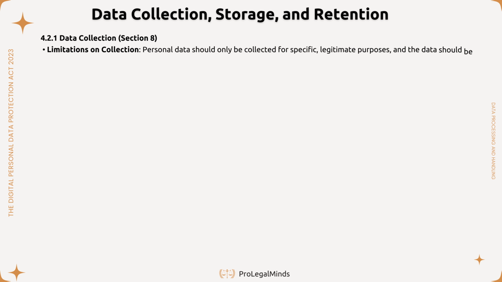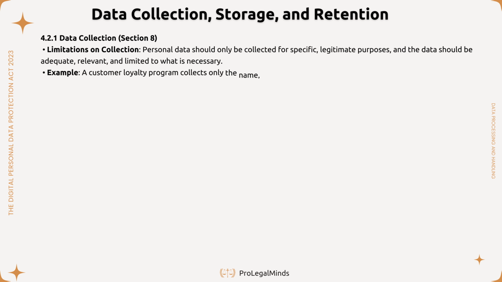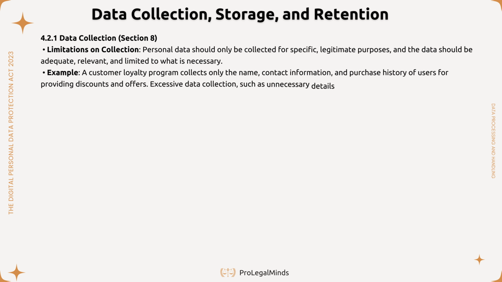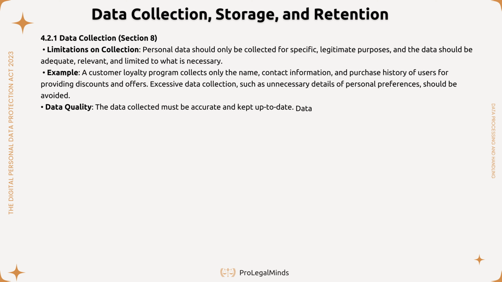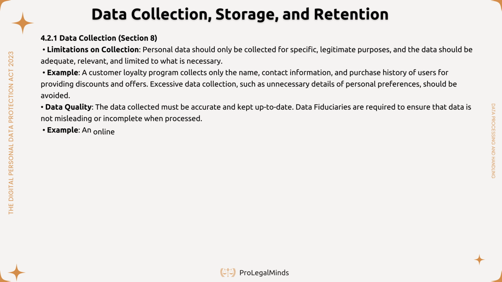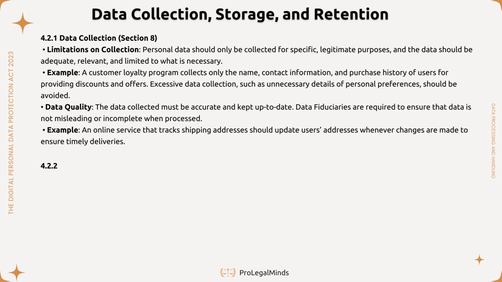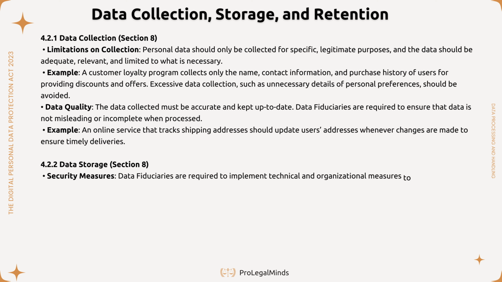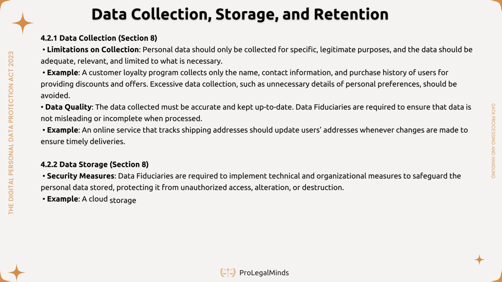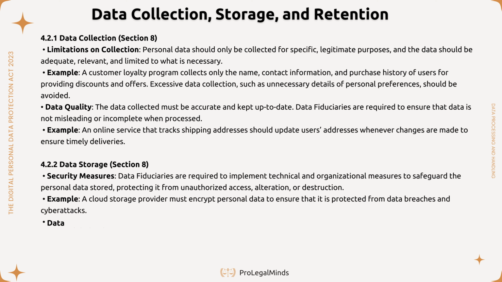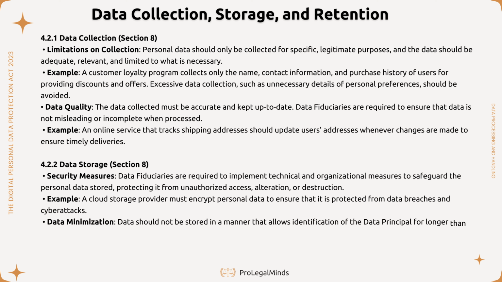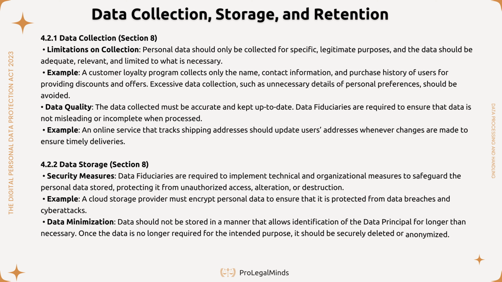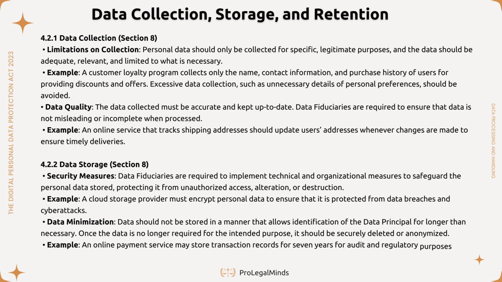Data fiduciaries can only collect personal data for specific, legitimate purposes. This means that the data must be adequate, relevant, and limited to what is necessary. For instance, a customer loyalty program should collect only essential details, like contact information and purchase history, and avoid collecting irrelevant data such as personal preferences that are unnecessary for the program's functioning. Additionally, the quality of the data must be maintained. This means that data fiduciaries should ensure that the personal data they collect is accurate and up to date. For example, an online service that tracks shipping addresses should ensure that users' addresses are updated whenever changes occur to guarantee timely deliveries.